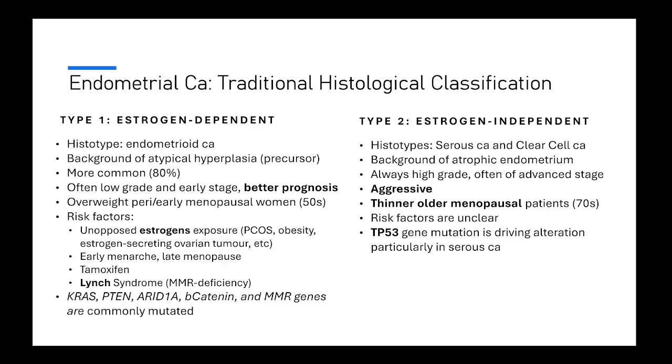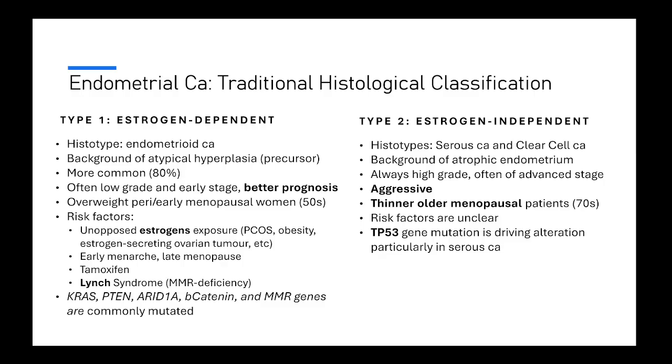Okay, and the last thing I want you to know is that in endometrioid carcinoma, type 1 carcinoma, the main genes that can be mutated are KRAS, PTEN, ARID1A, and beta-catenin, as well as MMR genes. Okay. Now for type 2 estrogen-independent cancer, that includes two different histotypes, serous carcinoma and clear cell carcinoma.